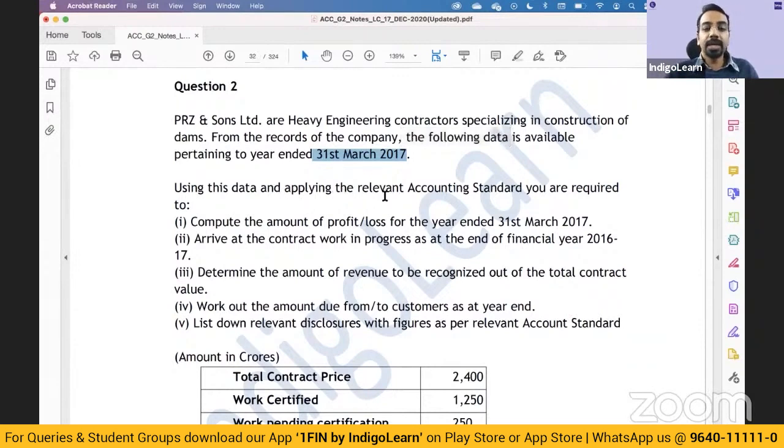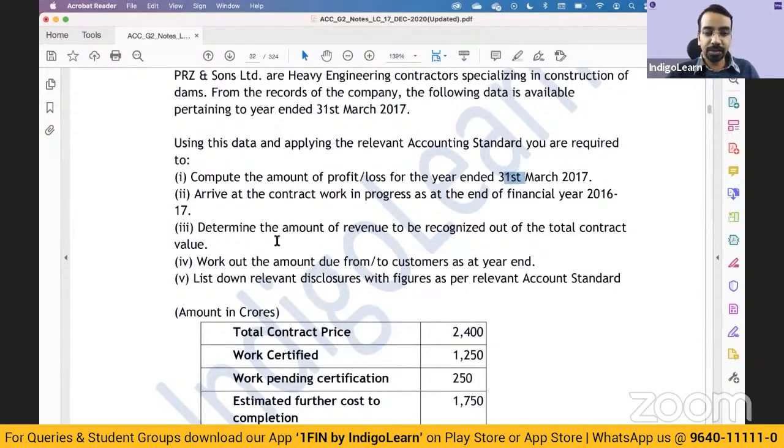Using this data and applying the relevant accounting standard, you are required to compute the amount of P&L for 31st of March, arrive at the contract work in progress at the end of financial year 16-17, determine the amount of revenue to be recognized out of the total contract value, work out the amount due to or due from the customers, and list down the relevant disclosures as per the relevant accounting standard.